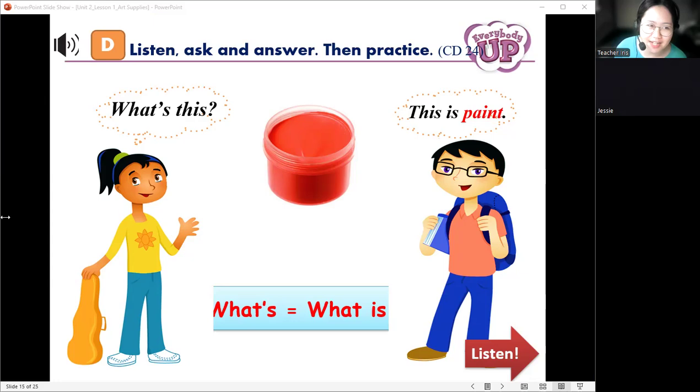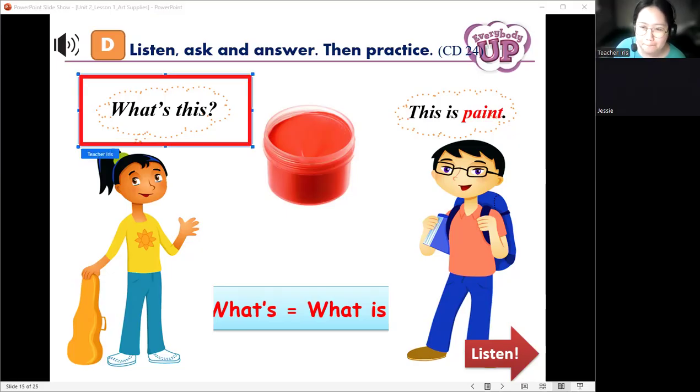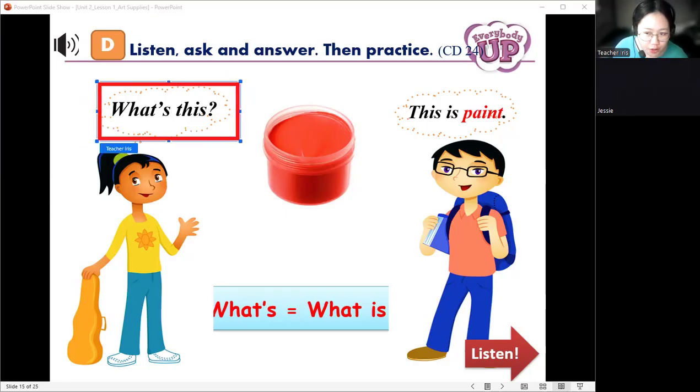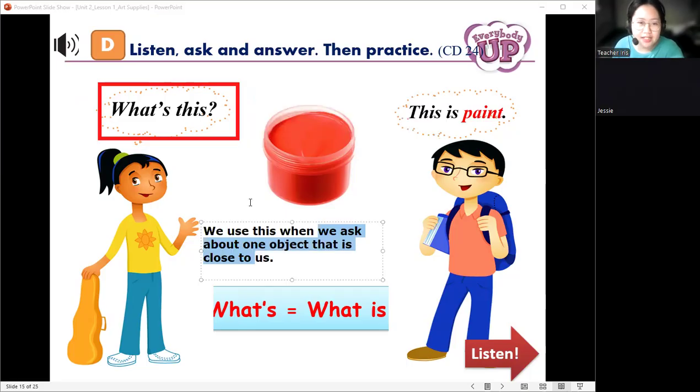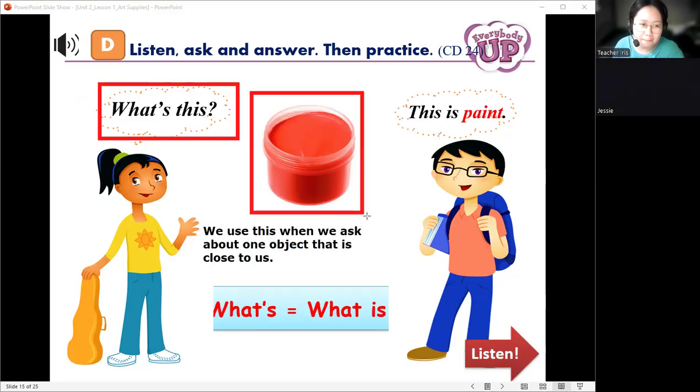Okay, wow, very good. So now let's read again our question here. What's this? Very good. For this question, we use it when we ask about one object that is close to us. For example, here, let's look at the picture. There is a girl and there is a boy.